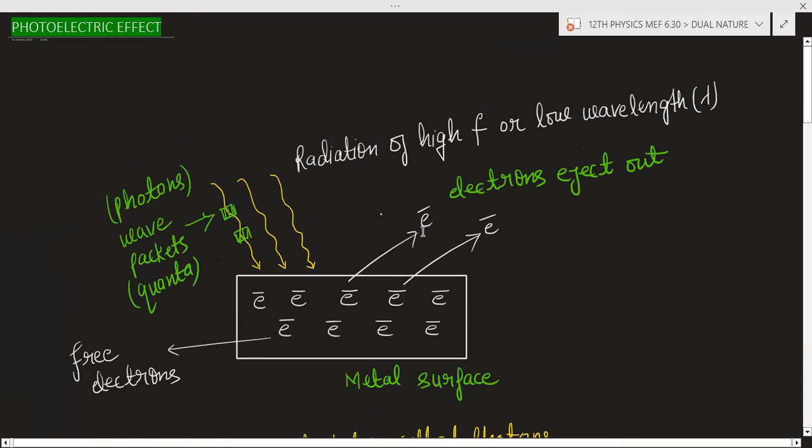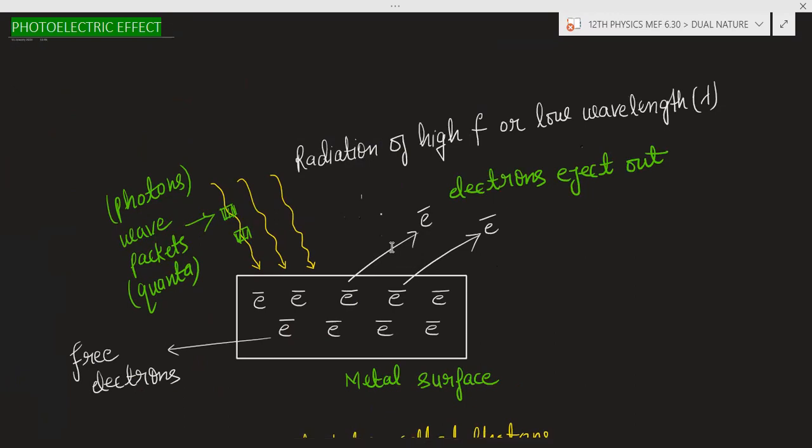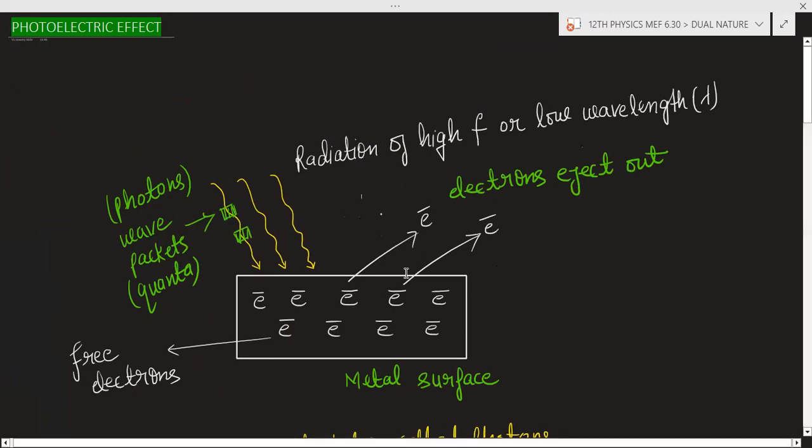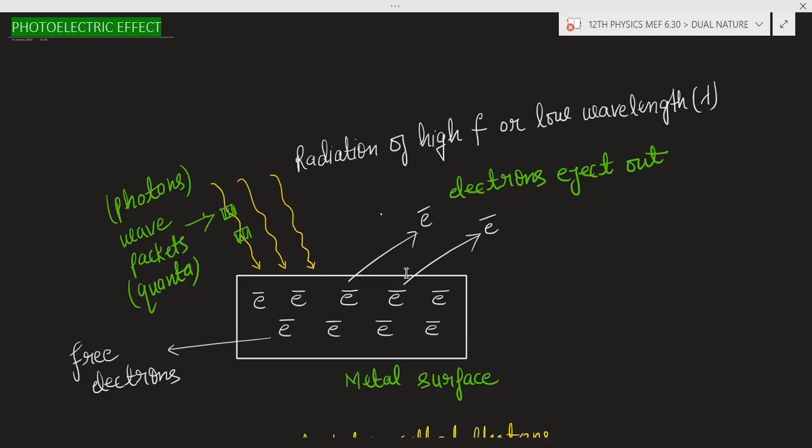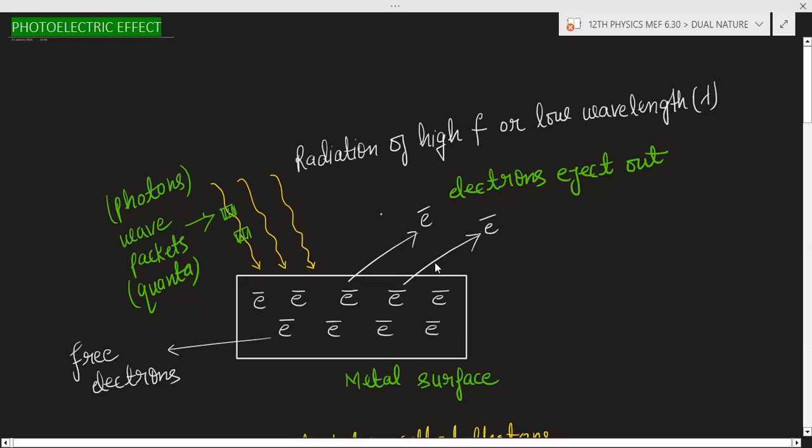But how much energy do you have to give so that these electrons will eject out? If you give very less energy than required, then the electron will not be ejected from the surface. So there is a specific amount of energy that will be required so that the electron should eject out